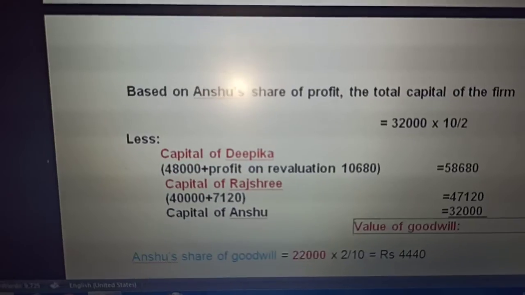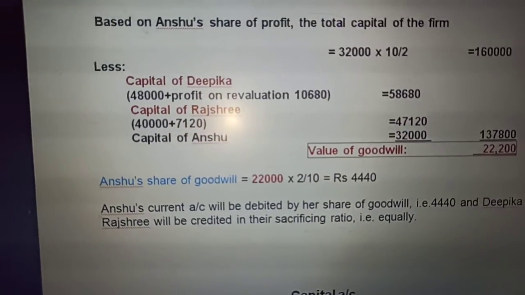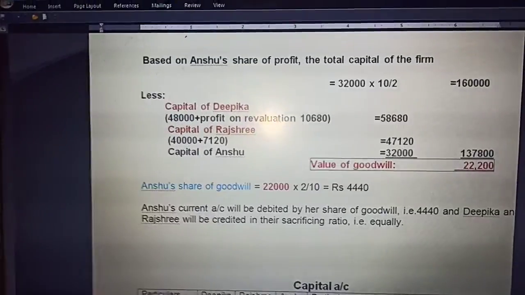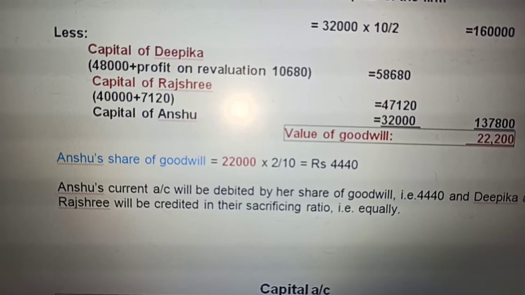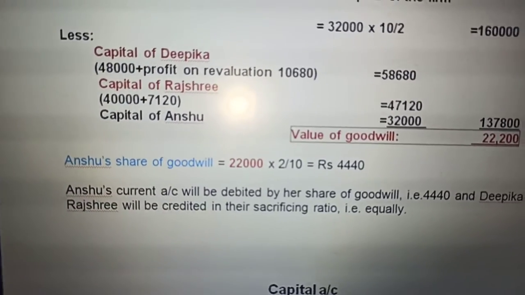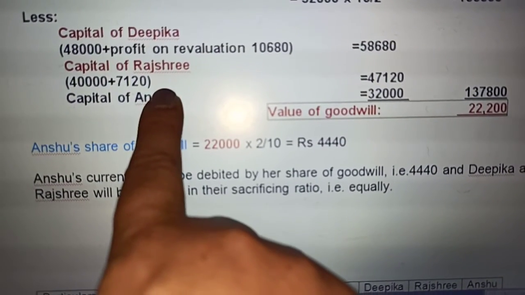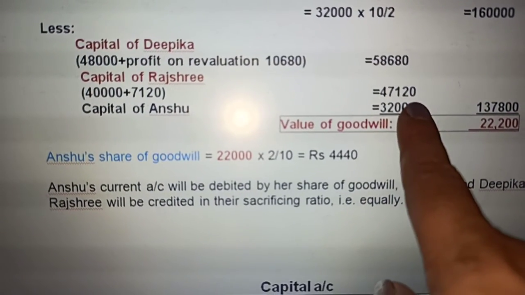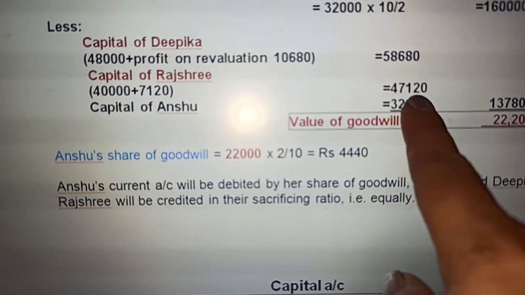Capital of Deepika will be the 48,000 as given to us in the balance sheet, plus the profit on revaluation, that is 10,680, which is 58,680. Capital of Rajshri, 40,000 as given to us, plus the revaluation profit, that is 7,120, becomes 47,120.